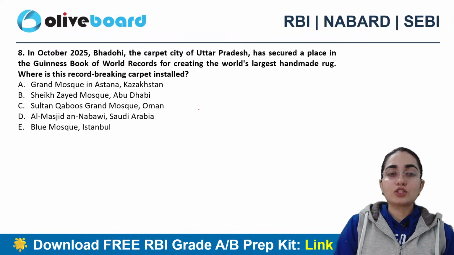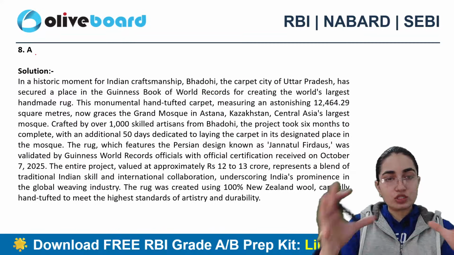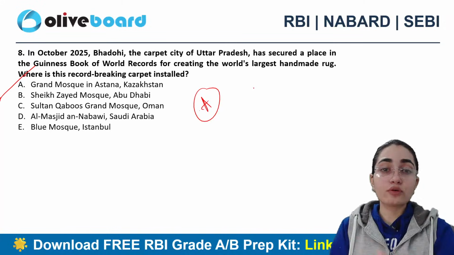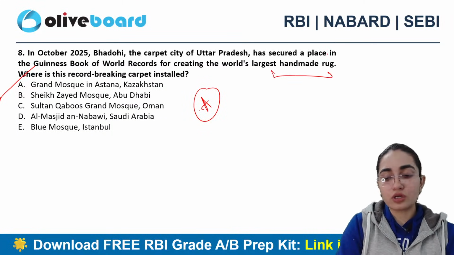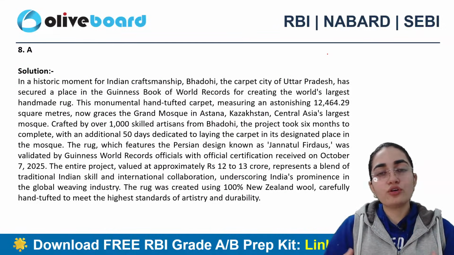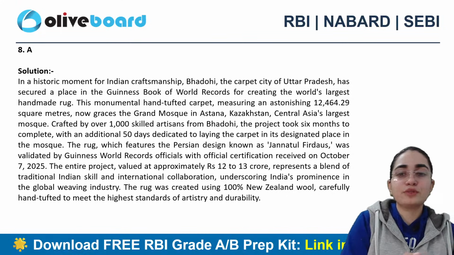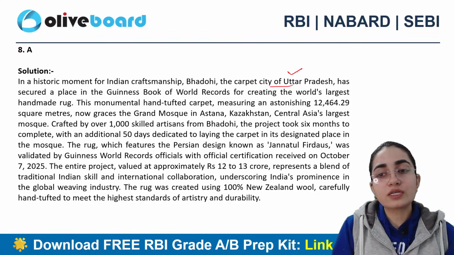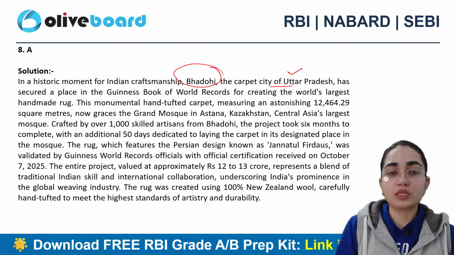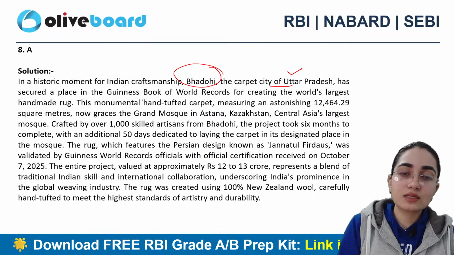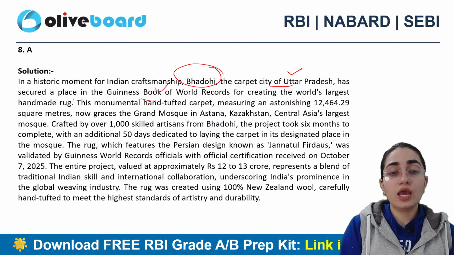Option A, superb. So A exactly is the correct answer: Grand Mosque in Astana, Kazakhstan, right? So in a historic moment for Indian craftsmanship, when it comes to the largest handmade rug, the policy makers are actually promoting Indian craftsmanship, right? And specifically Bhadohi, the carpet city of Uttar Pradesh, secured a place in the Guinness Book of World Records for creating the world's largest handmade rug.